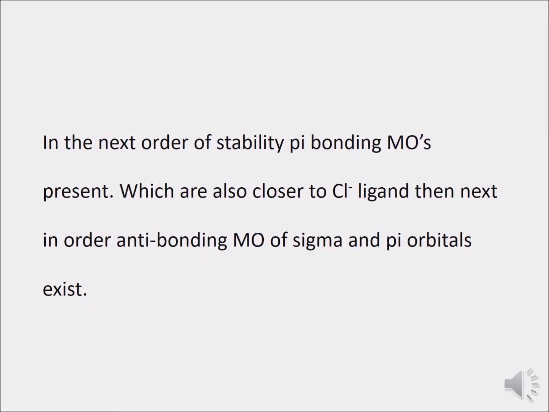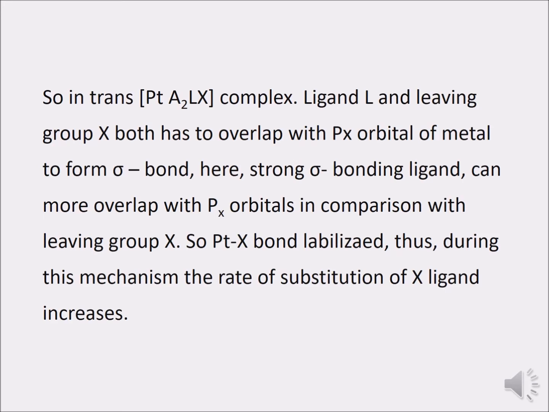So you have seen the molecular orbital diagram. In that molecular orbital diagram also we have seen first the sigma bonding molecular orbital, then the pi bonding molecular orbital, and then the sigma and pi anti-bonding molecular orbitals. So the order of stability depends on the energy, and as we know the energy of the sigma bonding molecular orbital is minimum, so they are more stable.